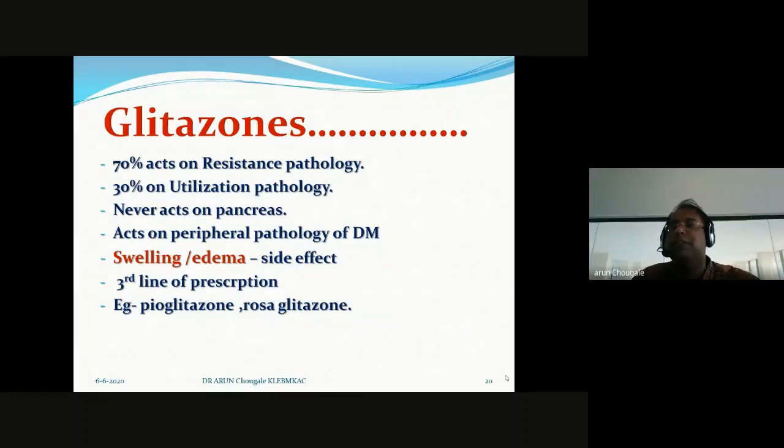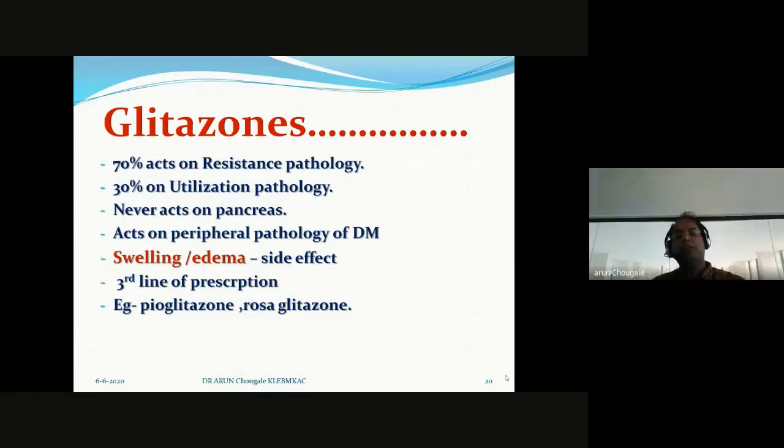It is our inference that maybe the patient is suffering from resistance pathology, then we add glitazones. That's why it comes under the third line of prescription. What the first, second and third lines of prescription are, we will discuss in later sessions.